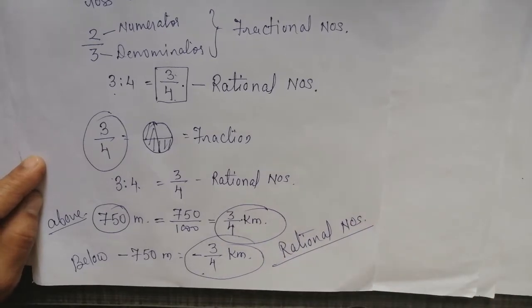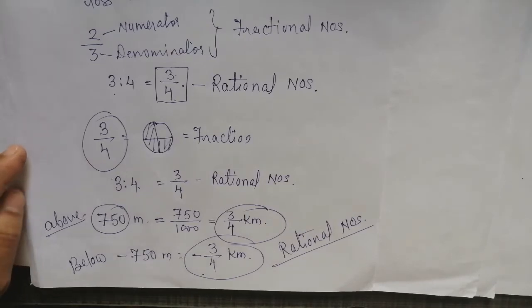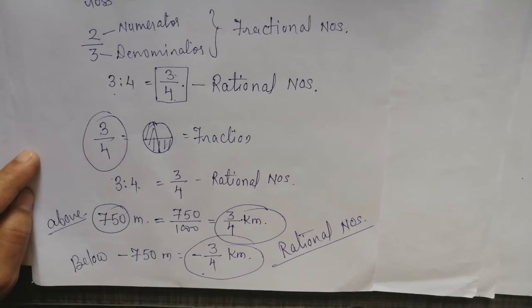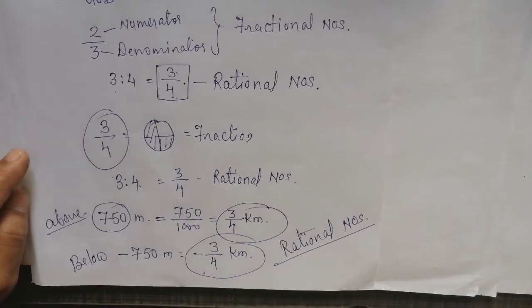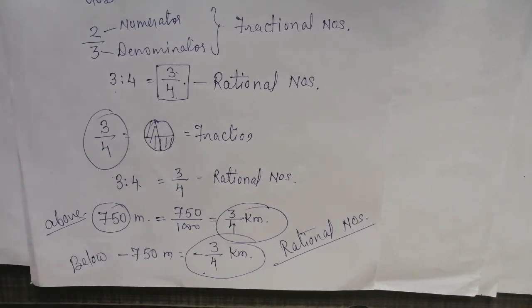Rational numbers are different and fractions are different. The rational numbers are written in the form of fractions, but fractions mean nothing but a part out of the whole. A rational number is used with the positive and negative sign, and they are written in the form of fractions, but they are not called fractional numbers.